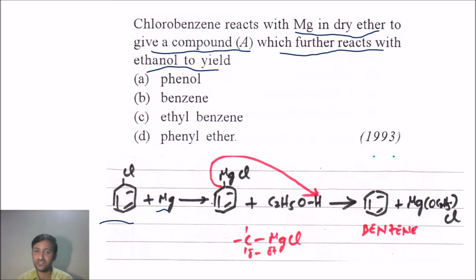You know, this reaction, alkyl halides or aryl halides when reacted with magnesium in dry ether form Grignard reagents. So we got formation of a Grignard reagent here, phenyl magnesium chloride. Now in Grignard reagent, we already got this, right?